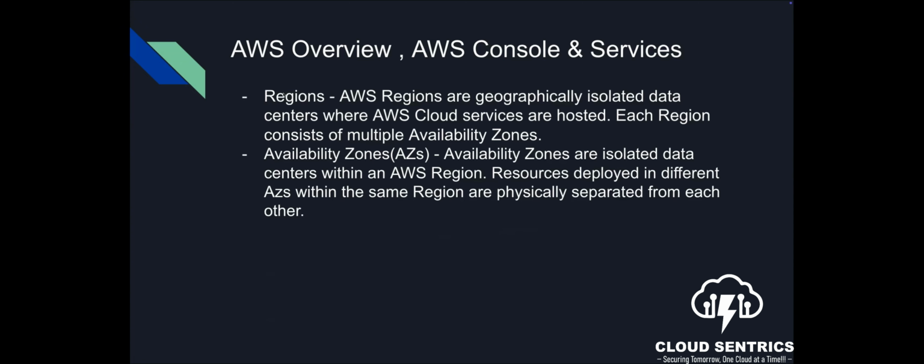So when you have a region, I said Texas, California, Mississippi, wherever you are in a state, that is called a region. This region now consists of what we call multiple availability zones. A region is a geographical location.